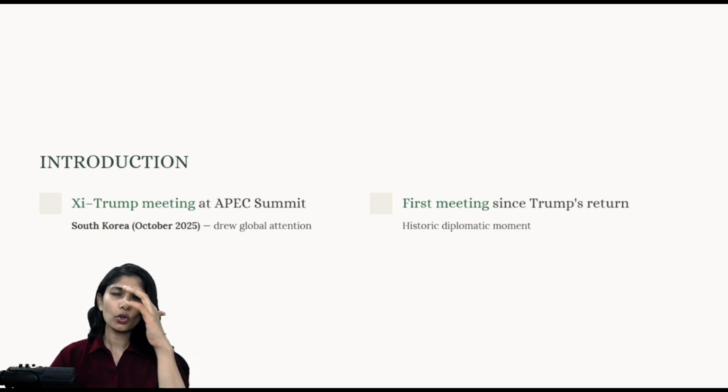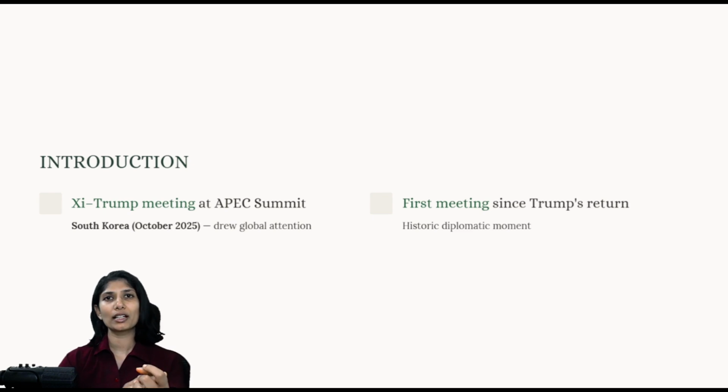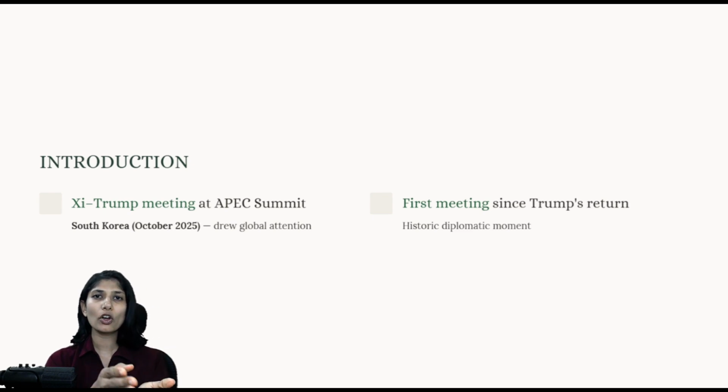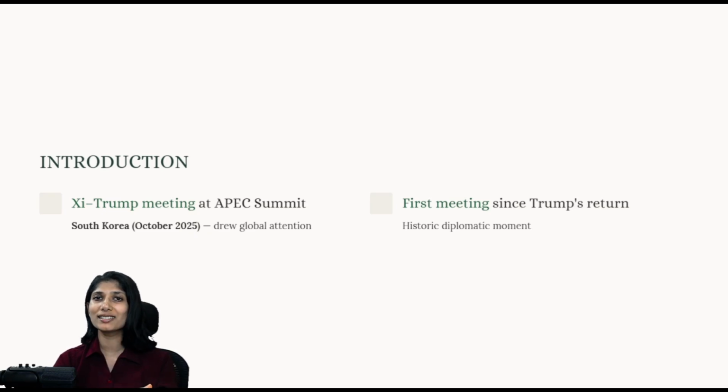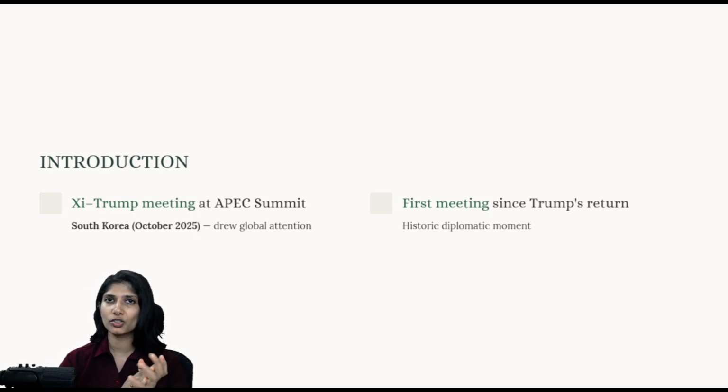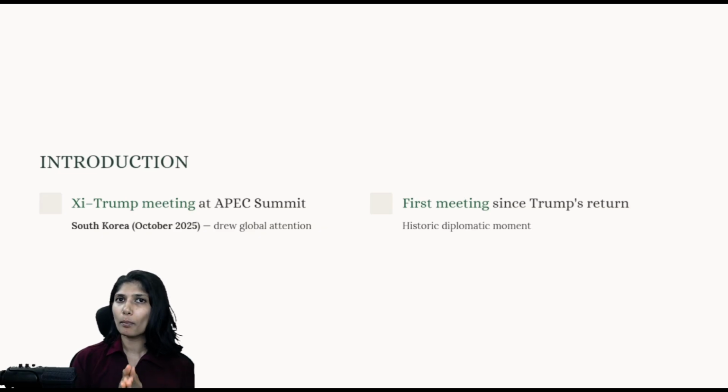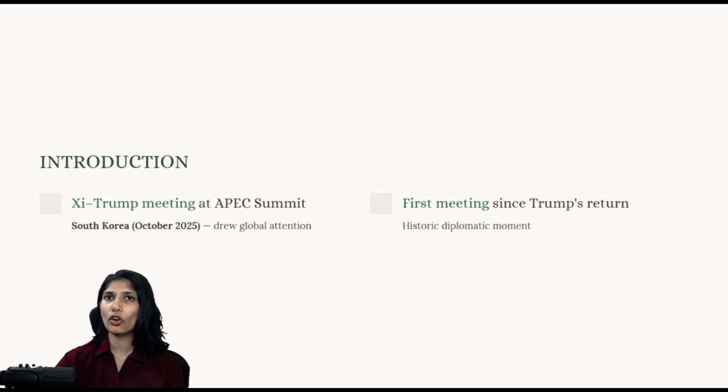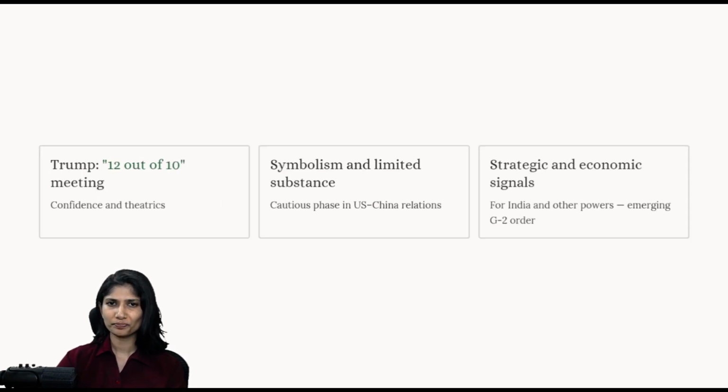What makes this particular meeting important is that on the sidelines of the APEC summit, he also met his counterpart Xi Jinping, the Chinese president. This is an important meeting because it is the very first formal meeting between Trump and Xi Jinping after Trump 2.0. What is this Trump 2.0? That is the return of Trump in his second term. So this is a very important meeting.